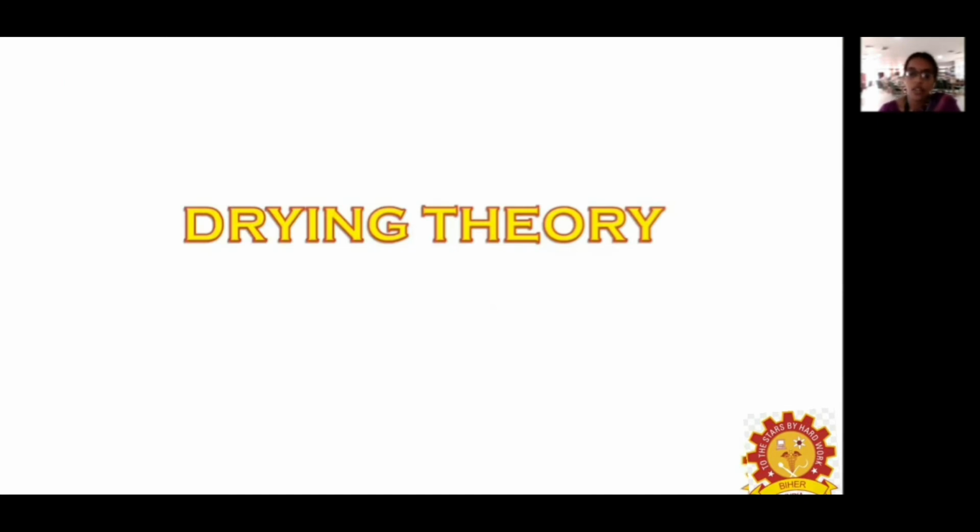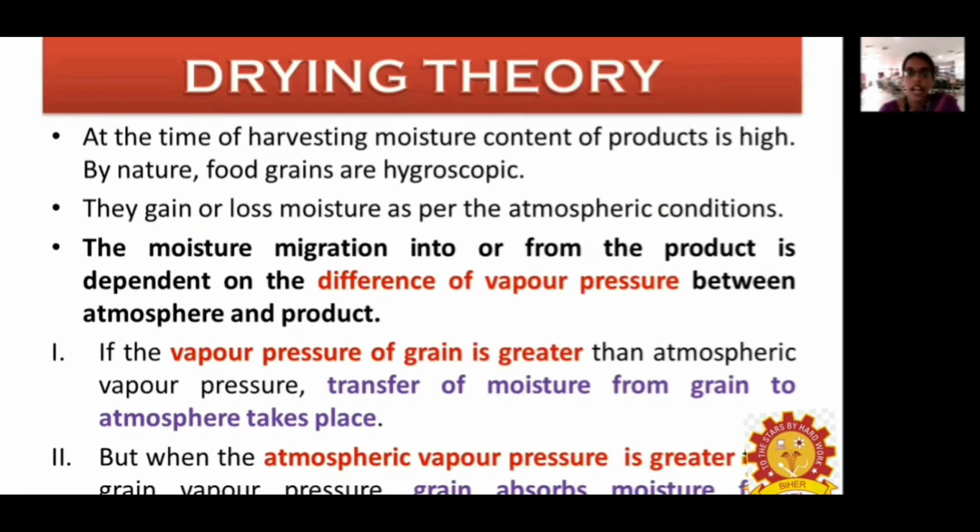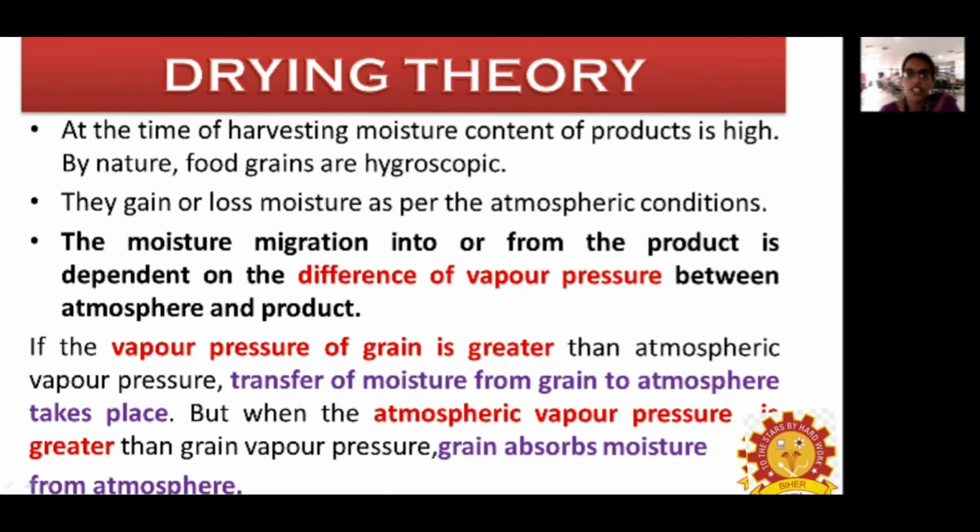Next we are going to discuss drying theory. At the time of harvesting, the moisture content of the product is very high. Food grains are normally hygroscopic in nature, so they will lose or gain moisture with respect to the atmospheric condition.